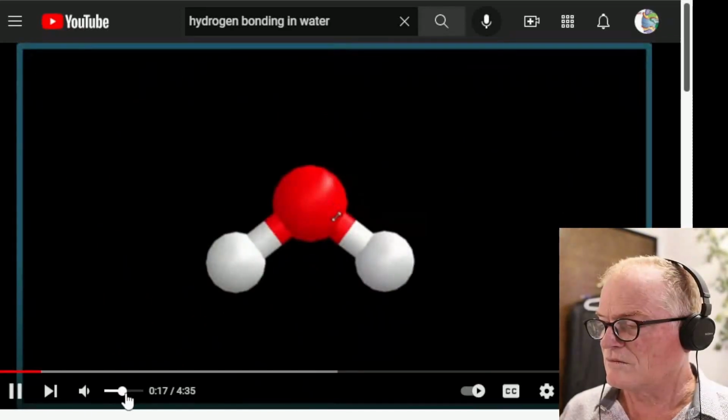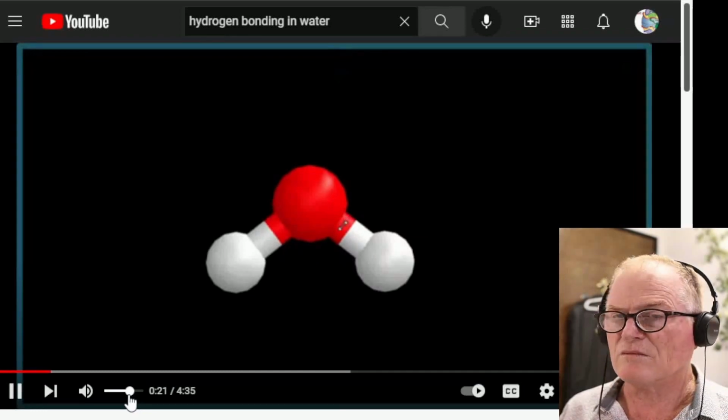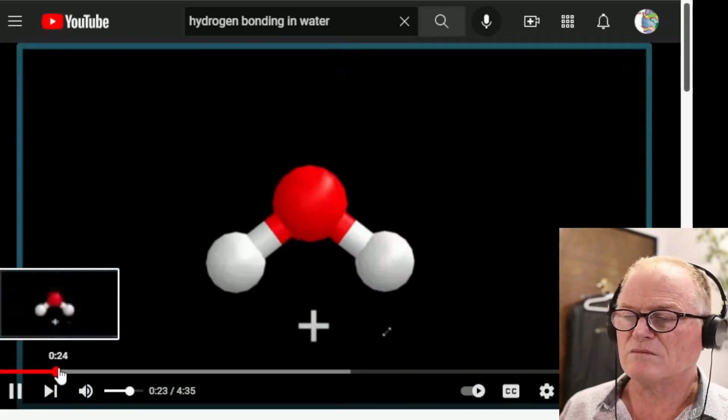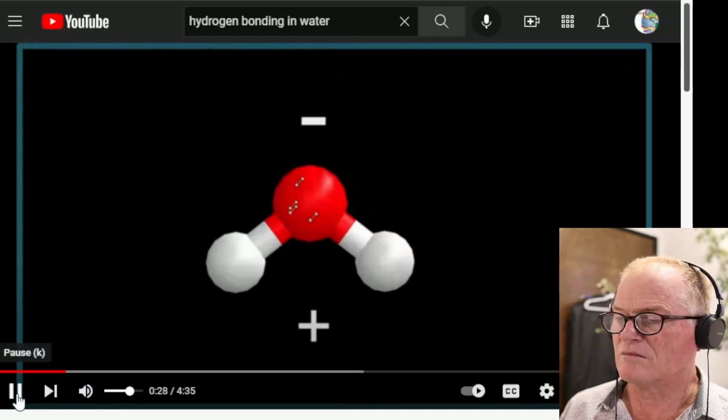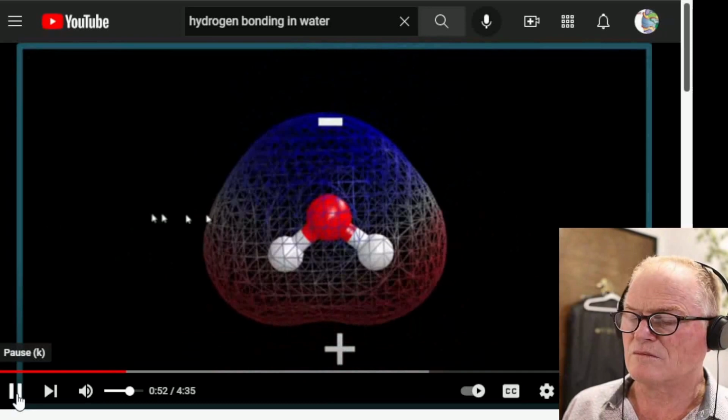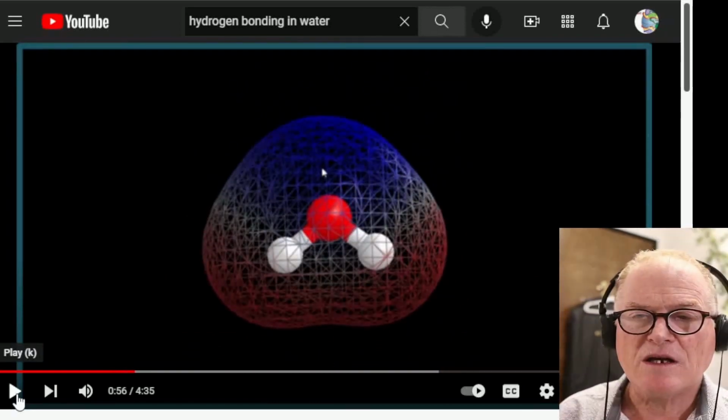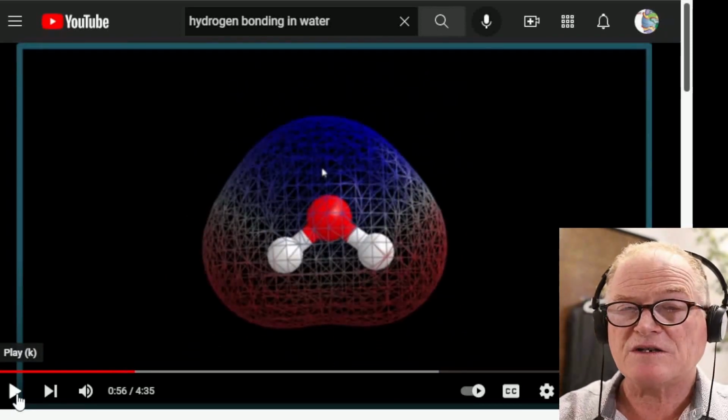When we look at a water molecule, it is a polar molecule. That means that one side has a positive charge and the other has kind of a negative charge. We call it a dipole. In this case, oxygen's more electronegative than the hydrogens. So this is going to be the negative side, and this is going to be the positive side. But the water molecule kind of has sides to it. Note that he described the difference in electronegativity.